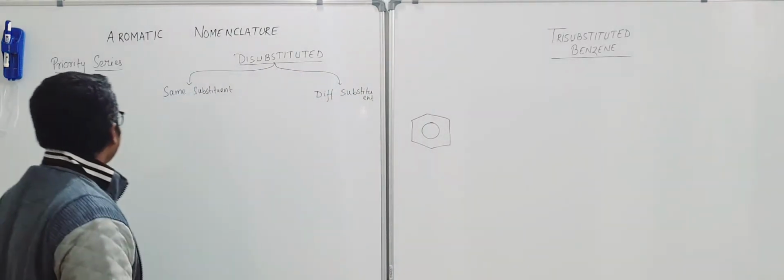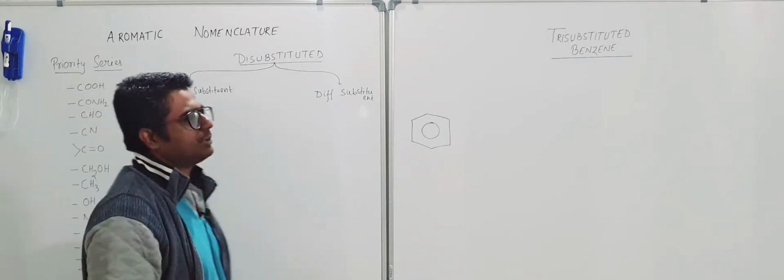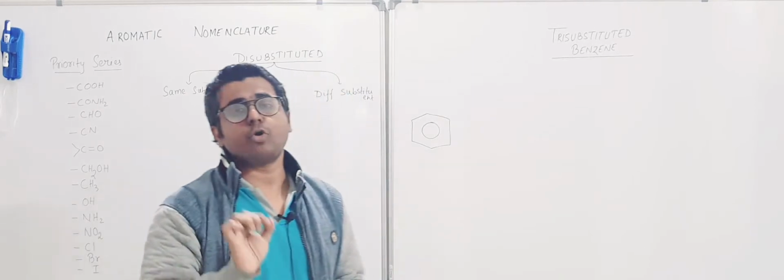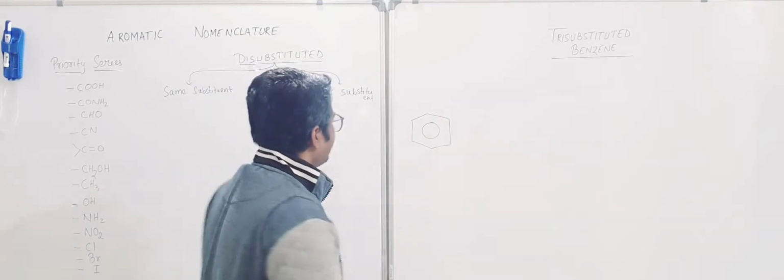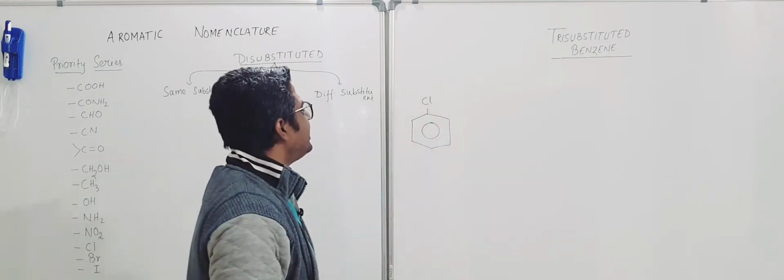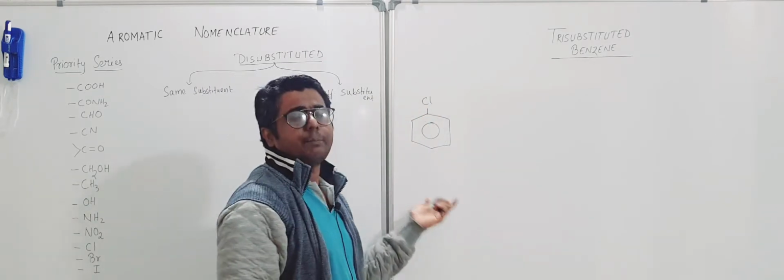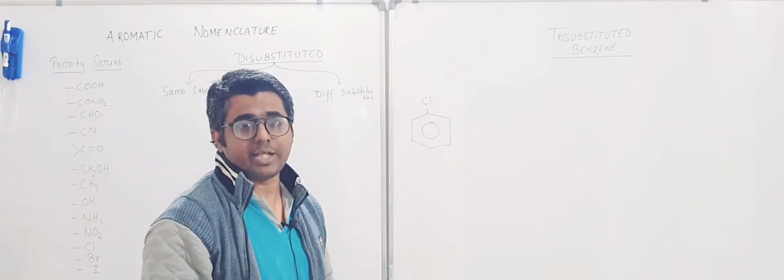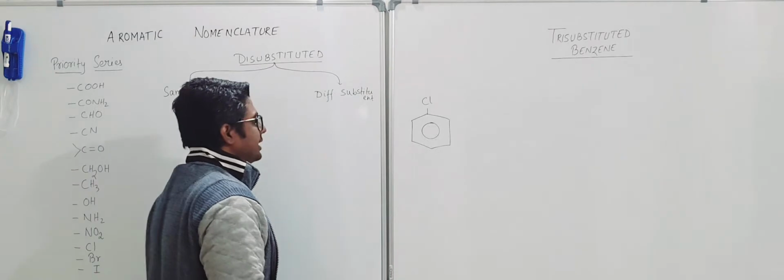So first of all, if there is only one substituent along with the benzene ring, we can call it mono substituted benzene. We'll take one mono substituted benzene over here. Let's take Cl. So it is very easy to name this kind of compound, because you can really name it chlorobenzene, iodobenzene, like that you can name it, right? So those things are easy.